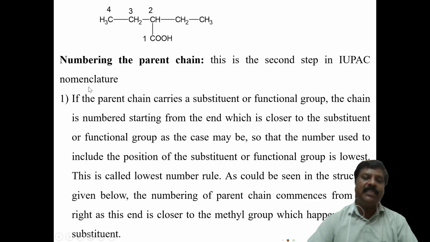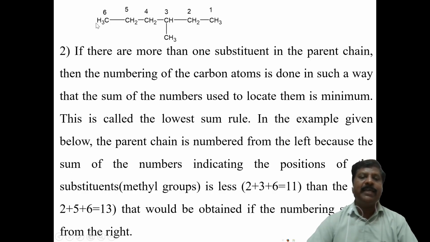Again, there are some sub rules. First one: if the parent chain carries a substituent or functional group, the chain is numbered starting from the end which is closer to the substituent or functional group, so that the numbers used for the position of the substituent or functional group are lowest. This is also called the lowest number rule. For example, I take one example here; this rule can be explained using this compound.